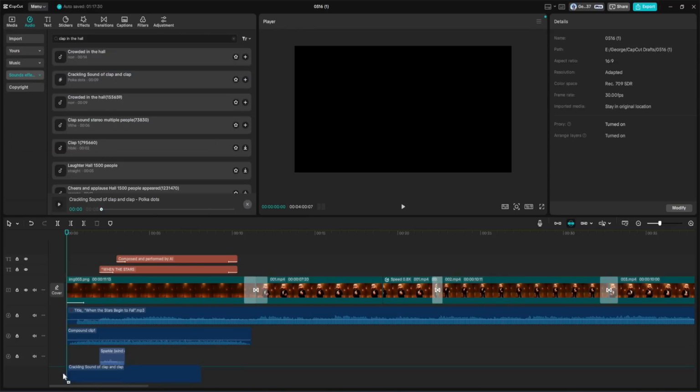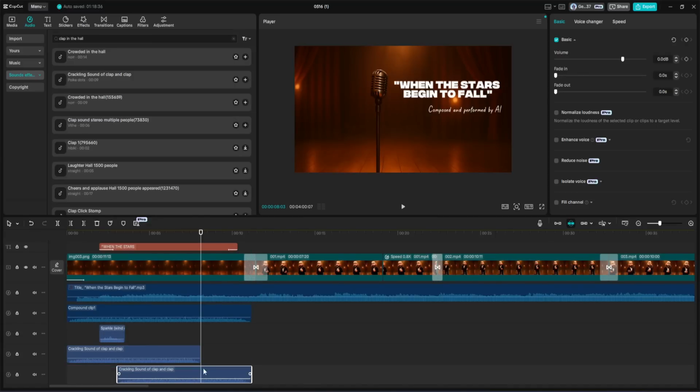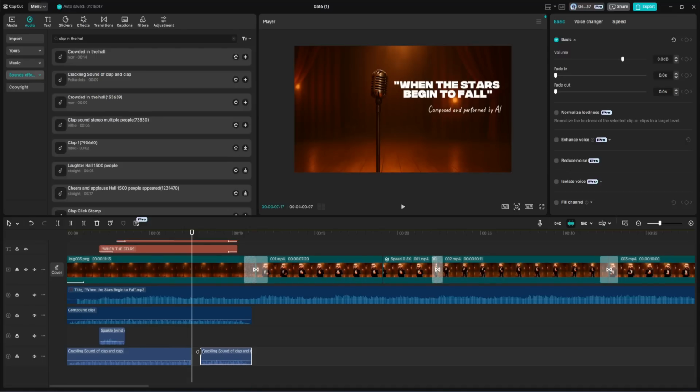The audio clip was a bit short, so to extend it, I copied and pasted it to create a second instance. I trimmed off the built-in fade in and fade out at the start and end of each clip, so the two could loop seamlessly. After aligning them properly, I selected both, right-clicked, and used the compound clip option to combine them into one solid,